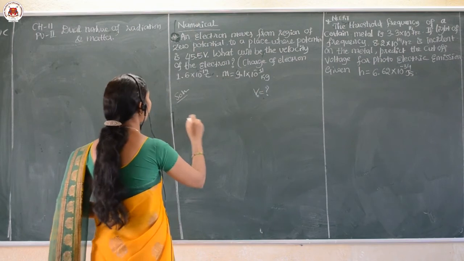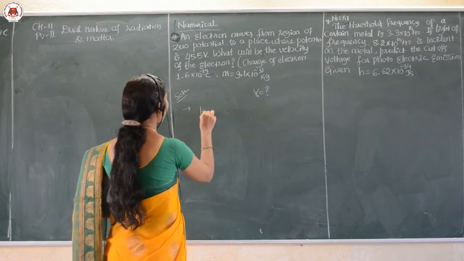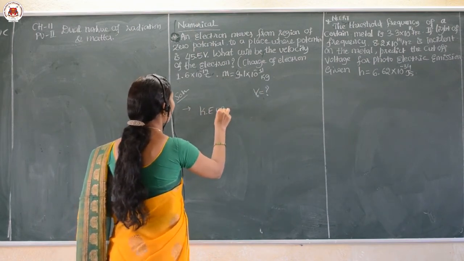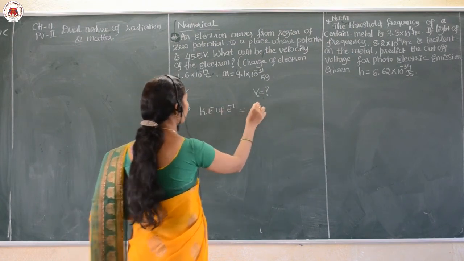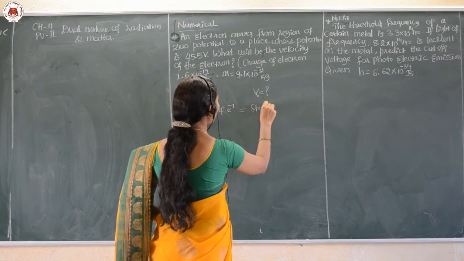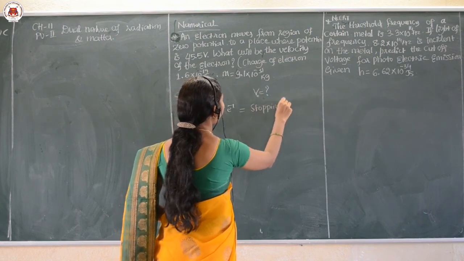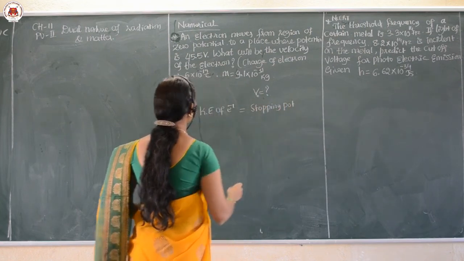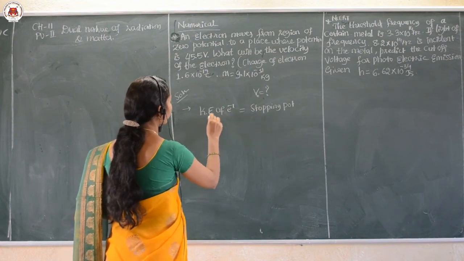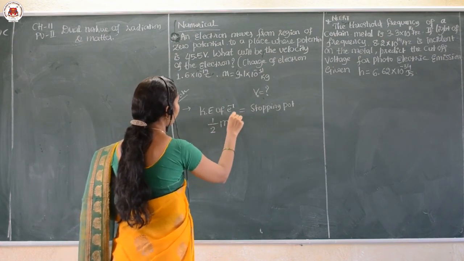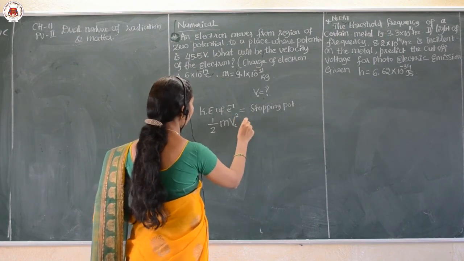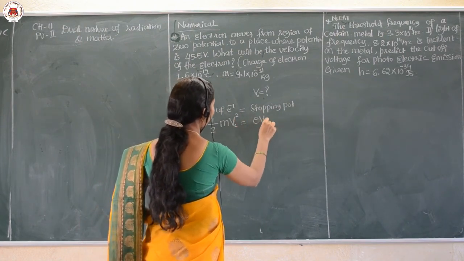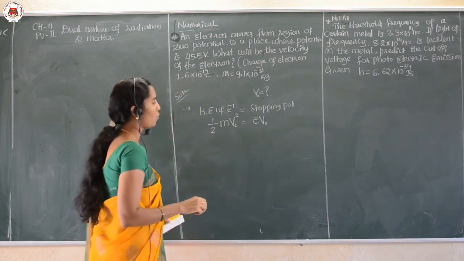Here the kinetic energy of the electron is equal to the stopping potential energy. Stopping kinetic energy means half m v square, where v is the velocity of the electron, and the stopping potential term is e into V naught.